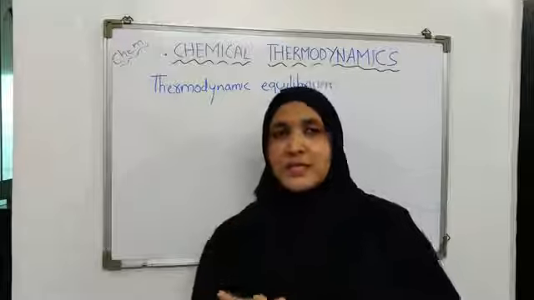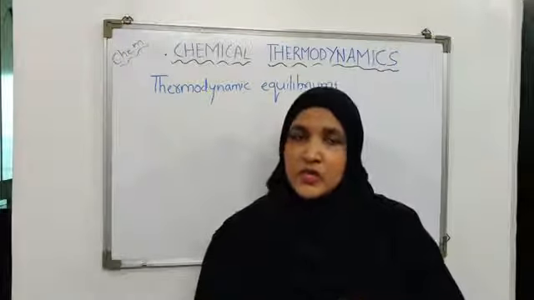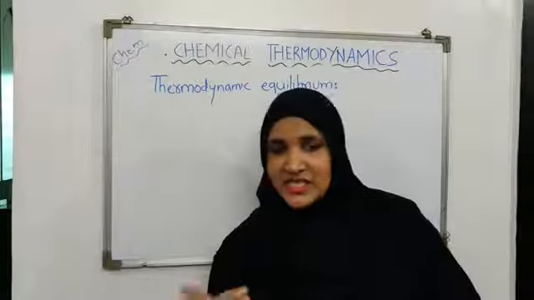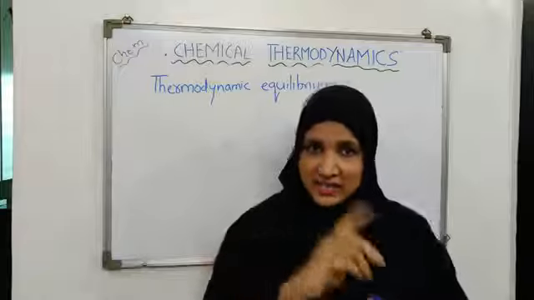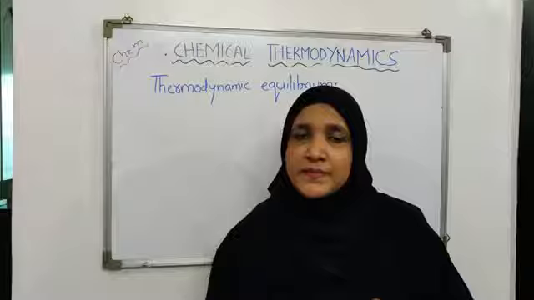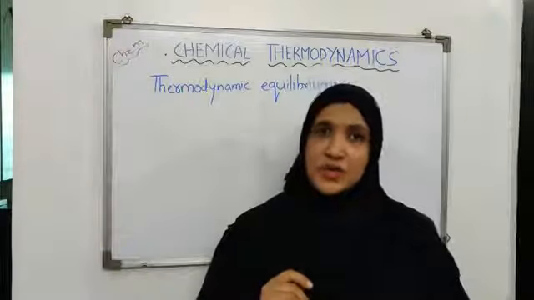But when the system moves from one thermodynamic equilibrium state to some new thermodynamic equilibrium state, it means a change has occurred, a transition has occurred. And this transition from one equilibrium state to another equilibrium state is known as process.